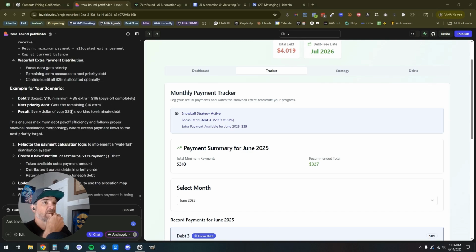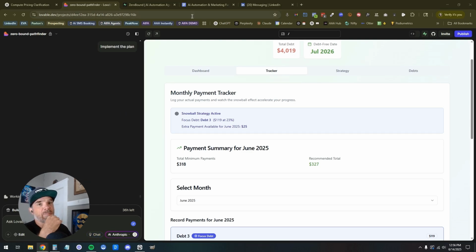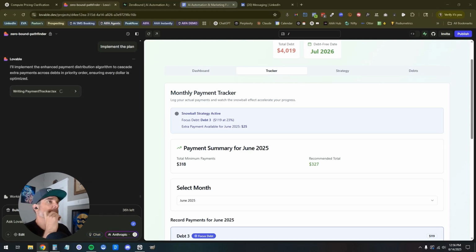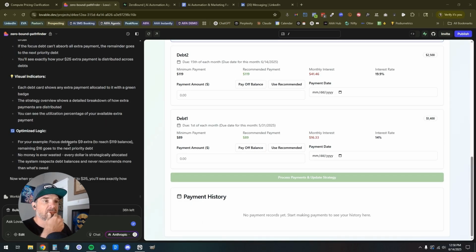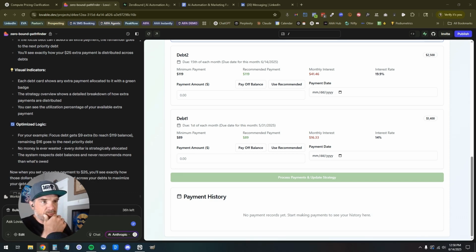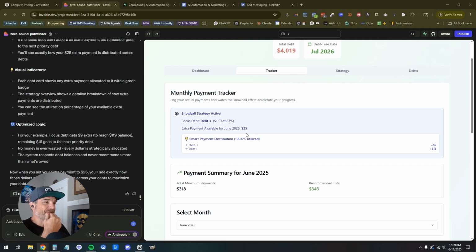The 3 focus, okay. Cool. Let's try it. We're going to implement the plan, see what happens. And if I murdered it, then I can always roll it back. It's okay. I won't murder it, though. Ooh, and I just realized we have a payment history going on right here. That's awesome. What do we got here? Should probably refactor. Sick. So now we have this. Smart payment distribution, 100% utilized. Debt 3 plus 9. Debt 1 plus 16.